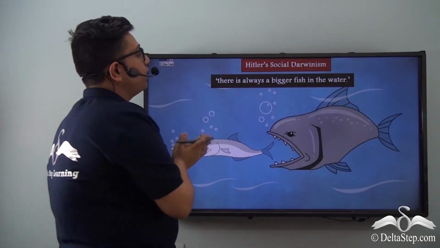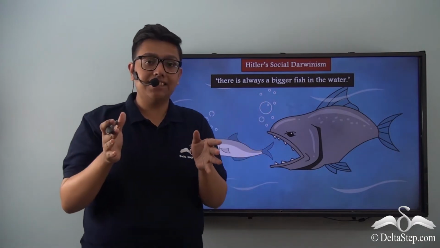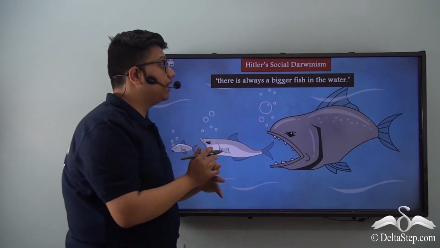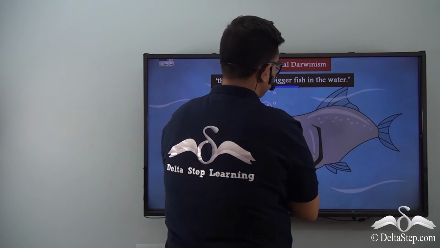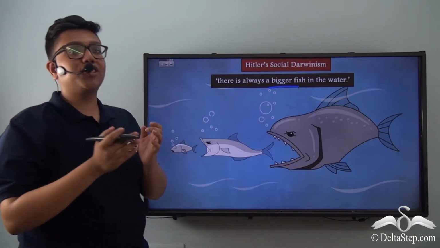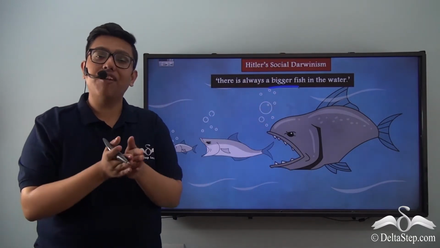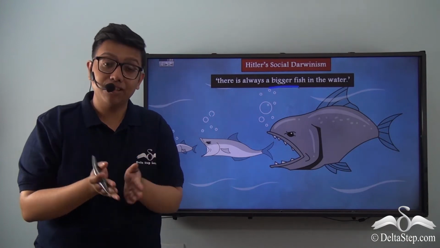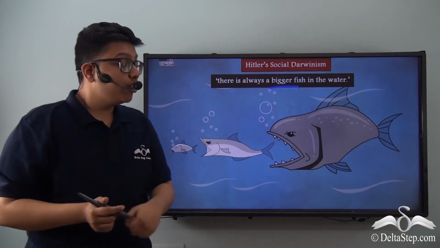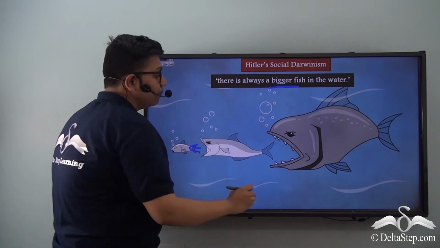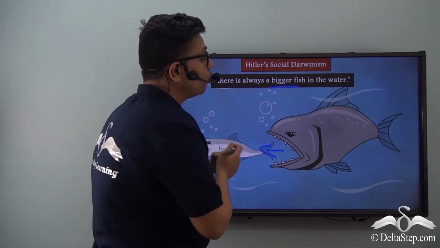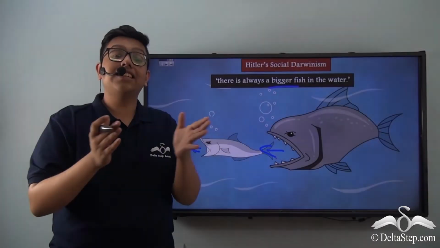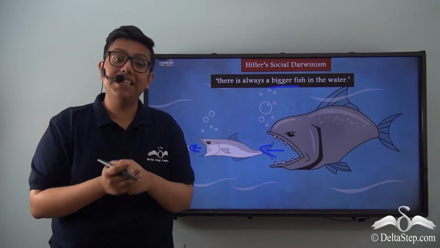Now, the survival of the fittest concept basically says that there's always a bigger fish in the water. If you are a small fish and you don't swim fast enough and do not adapt yourself to the changing conditions, you would be consumed by the bigger fishes and you would no longer exist. This is the concept of there's always a bigger fish in the water.